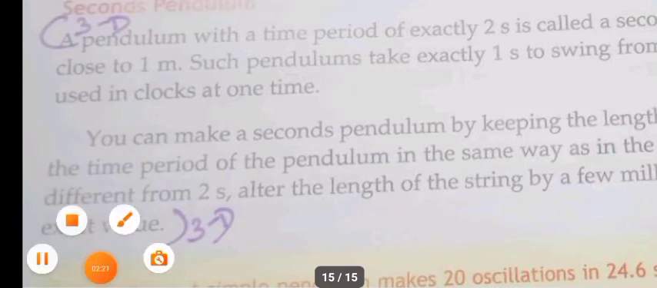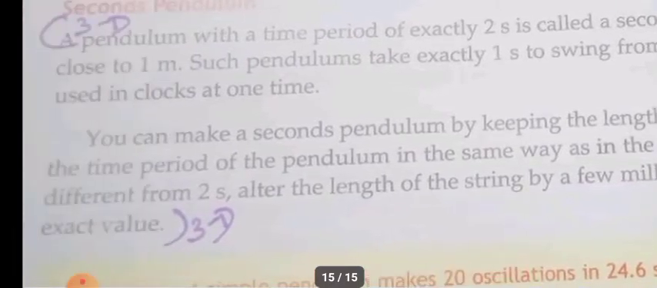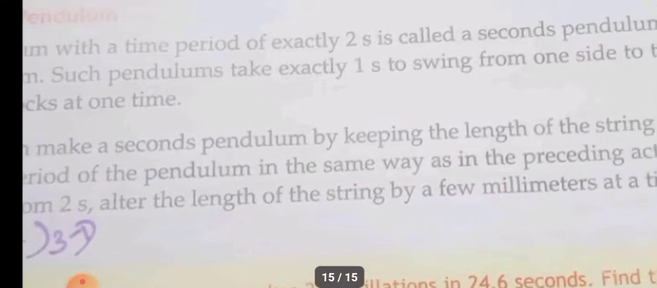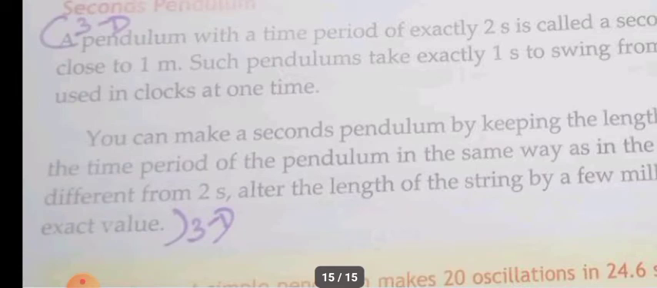Find the time period of the pendulum, and if it does not oscillate for exactly 2 seconds, you have to alter the length of the string by a few millimeters. By that it will become a seconds pendulum. That is how the seconds pendulum is set up. Do you understand? Yes.